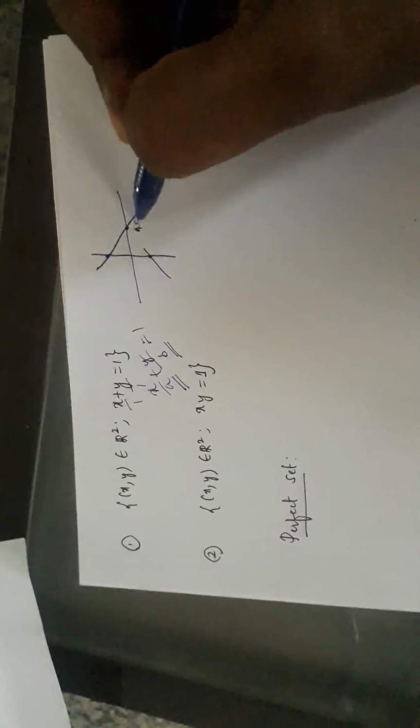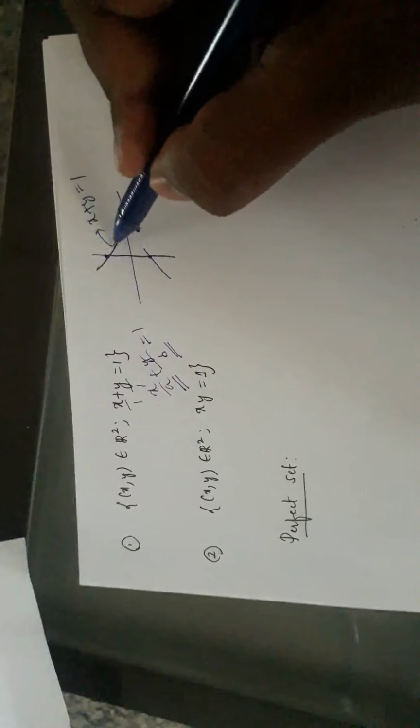This is the graph, sorry. Because x equals 1 is this and y equals 1 is this. At this point this is x plus y equals 1. Now what is the situation? Whether this set is connected. See, take any 2 points, you can connect them by a polygonal path. Polygonal path is nothing but the straight line.